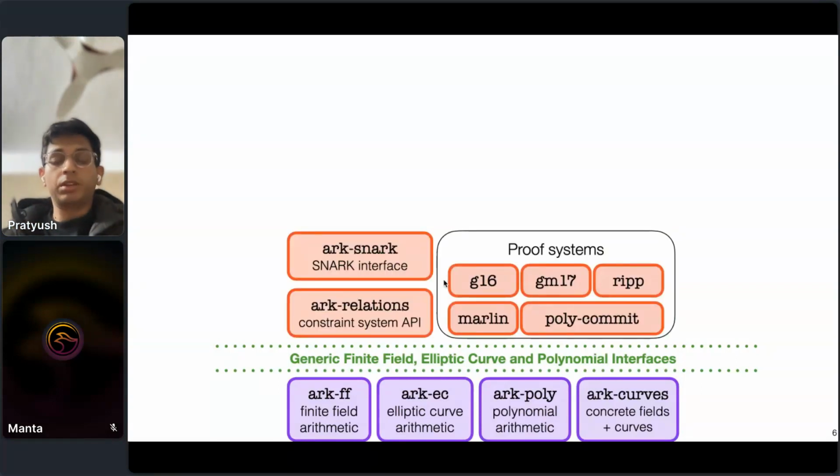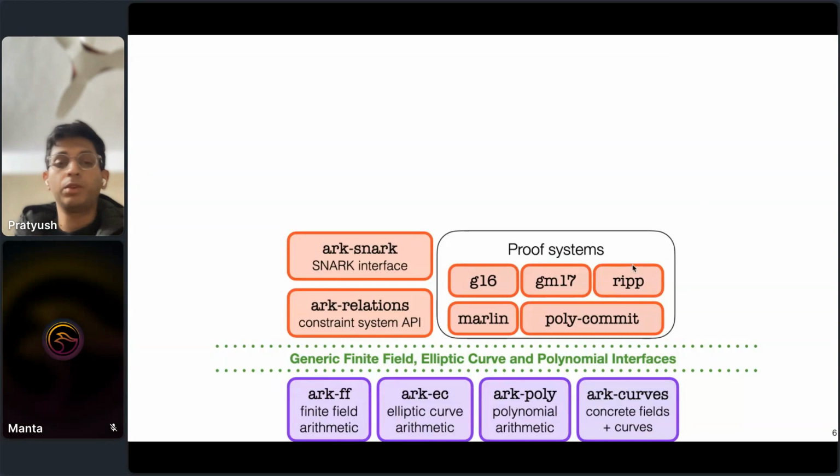Above this generic algebraic interface, we provide generic interfaces for zkSNARKs and constraint programming, and implement proof systems that leverage these interfaces, right?